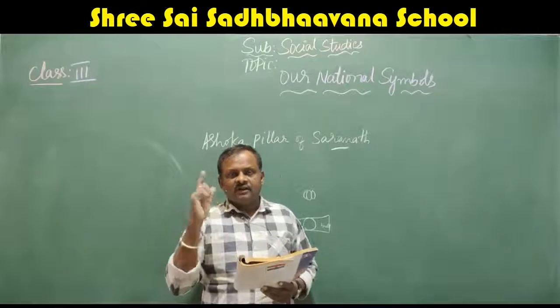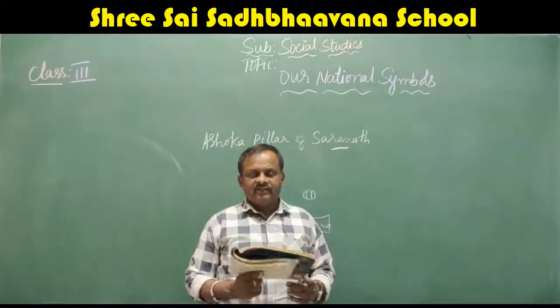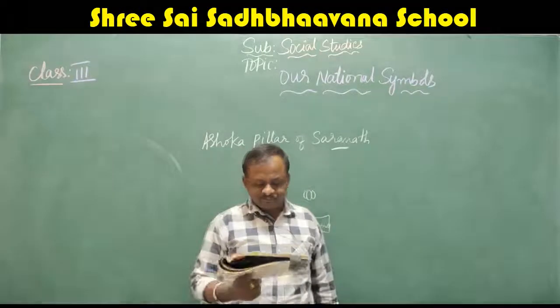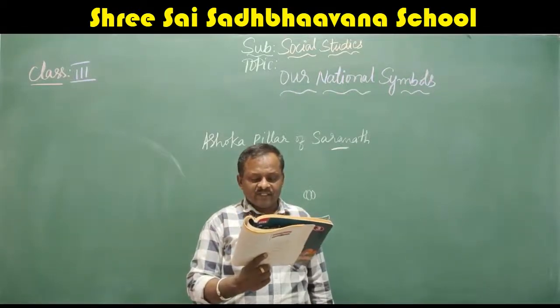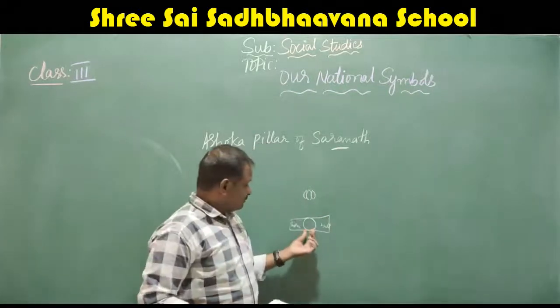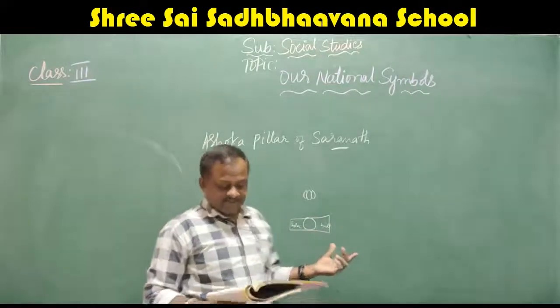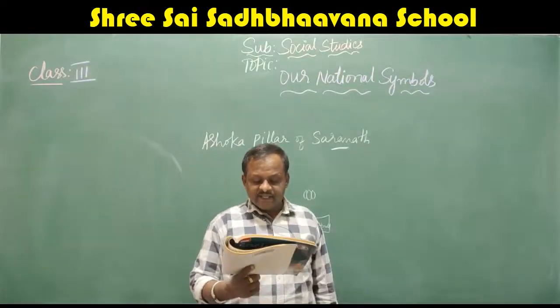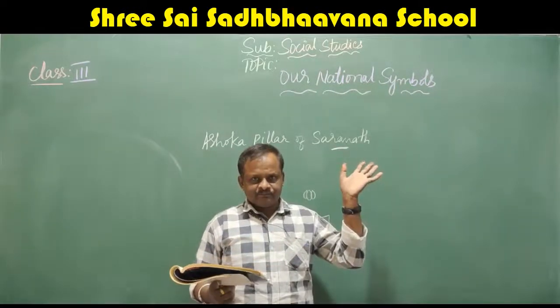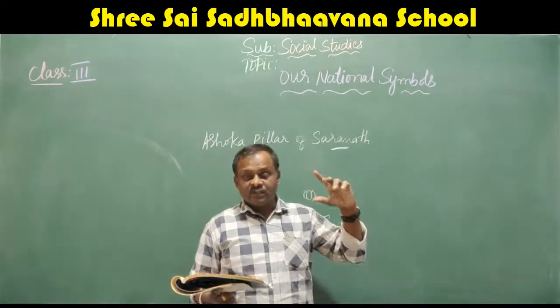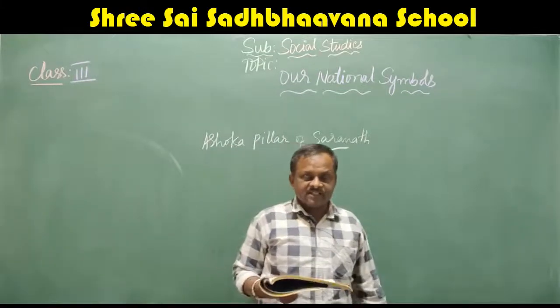Dharma Chakra means all the dharmas are equal. We will rule with the Dharma. The words Satyameva Jayate are written below the chakra. They mean truth alone triumphs, which means the truth always wins.